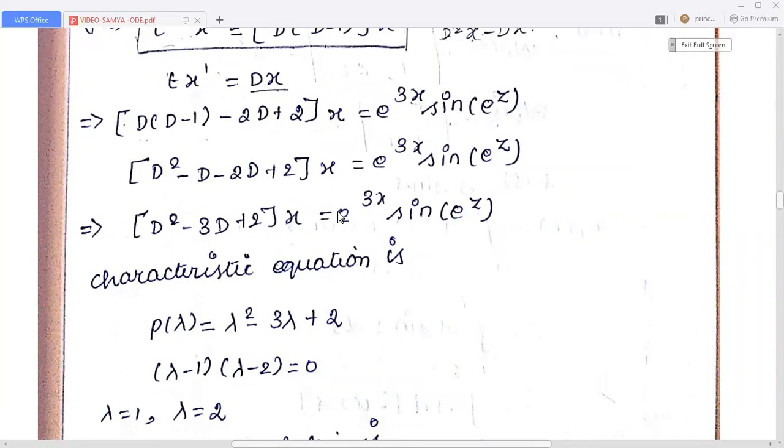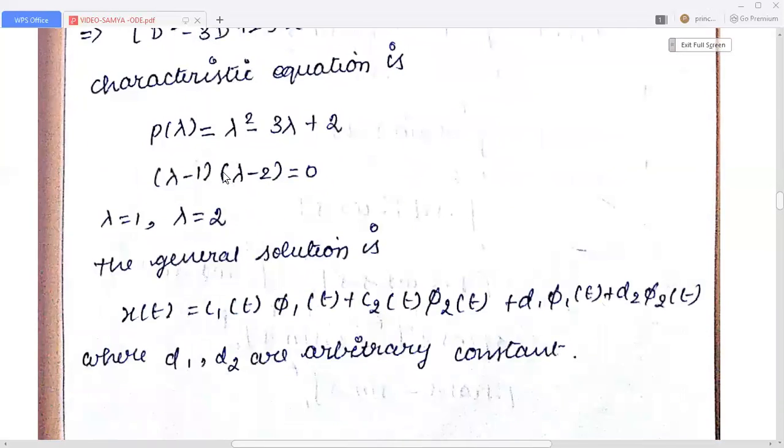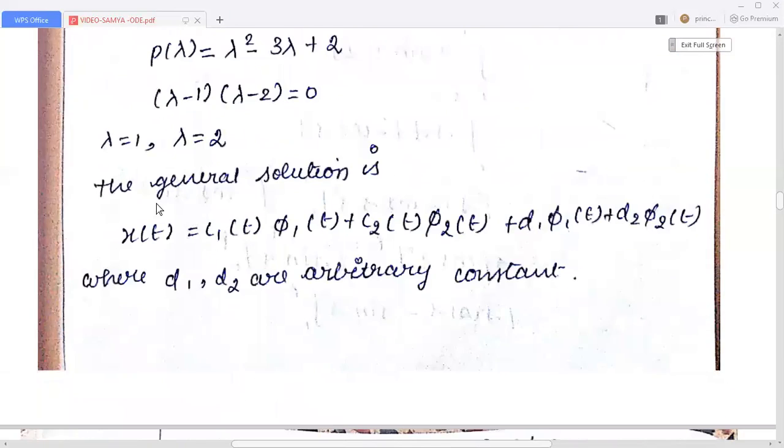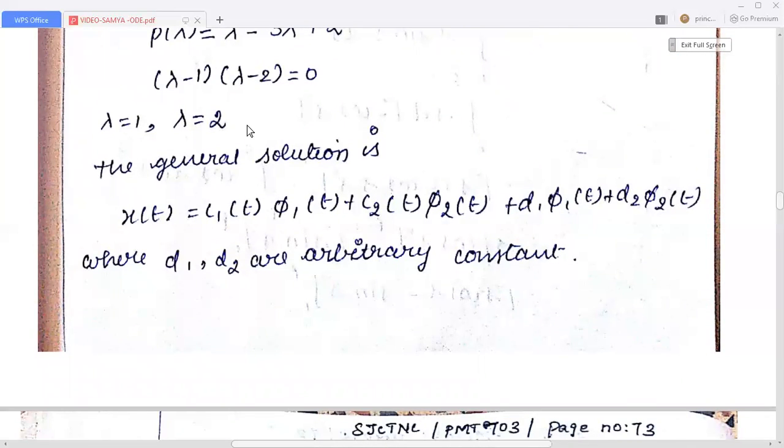So the given differential equation can be written as (D² − 3D + 2)x = e^(3z) sin z. The characteristic equation is p(λ) = λ² − 3λ + 2. When you factor this, we have two roots, λ = 1 and λ = 2.